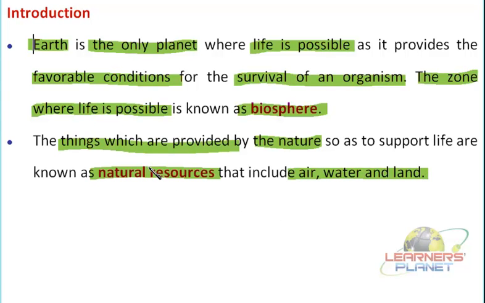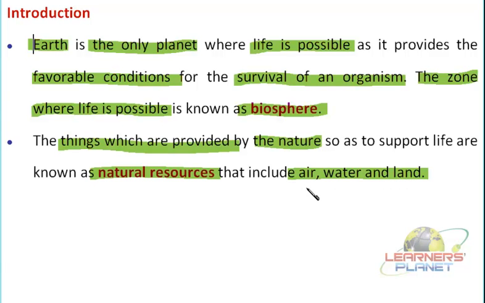As we said already, the earth is providing us the favorable conditions. Now where are these favorable conditions located? Of course, they are distributed in different areas on the earth. These different zones are broadly divided into three major types, and that is of course air, water and land.